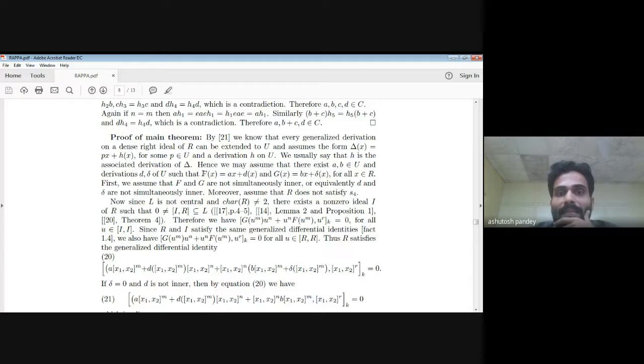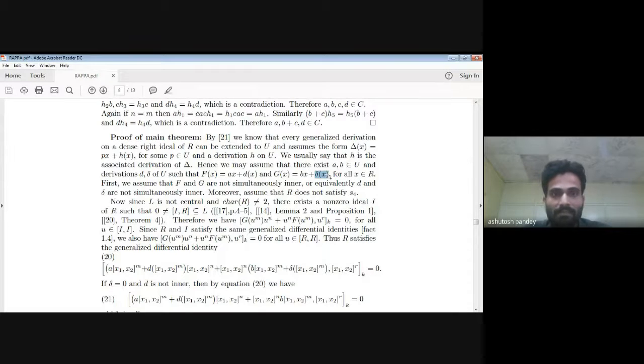It is a fact that F and G can be written in this form, where d and delta are derivations. What I showed is that d and delta must be inner simultaneously. If they are not inner simultaneously, then there will be a contradiction. If d and delta are simultaneously inner, then by the proposition that I proved above, we have our result.